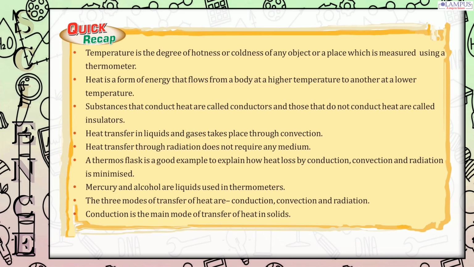Heat transfer in liquids and gases takes place through convection. Heat transfer through radiation does not require any medium. A thermos flask is a good example to explain how heat loss by conduction, convection and radiation is minimized. Mercury and alcohol are liquids used in thermometers. The three modes of transfer of heat are conduction, convection and radiation. Conduction is the main mode of transfer of heat in solids.